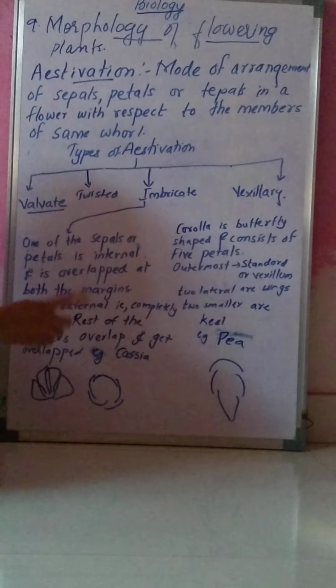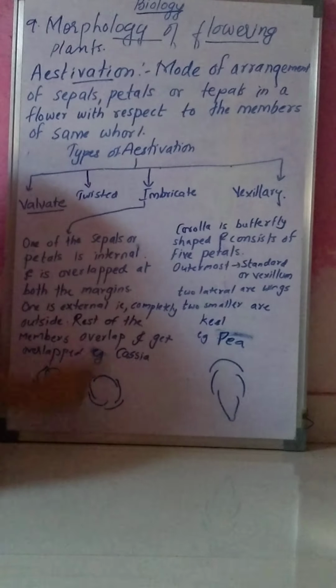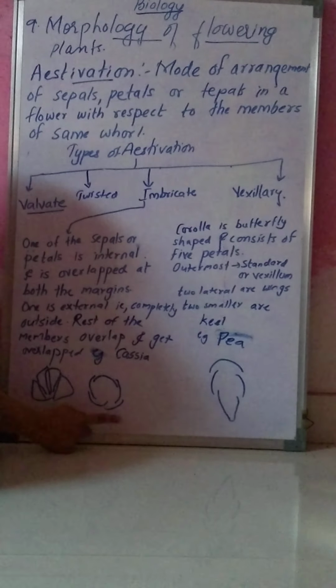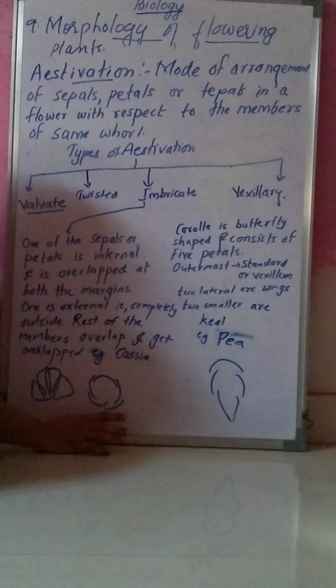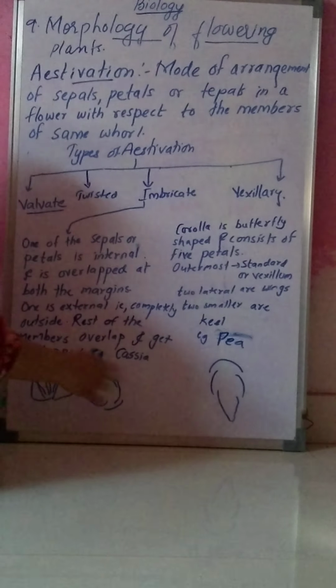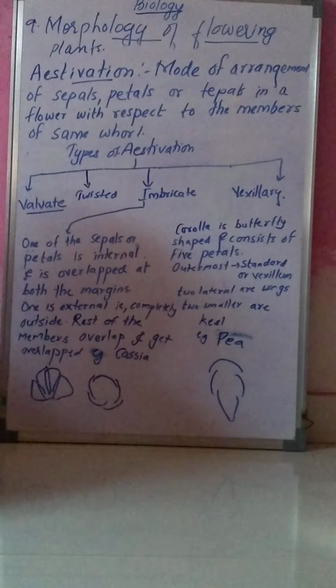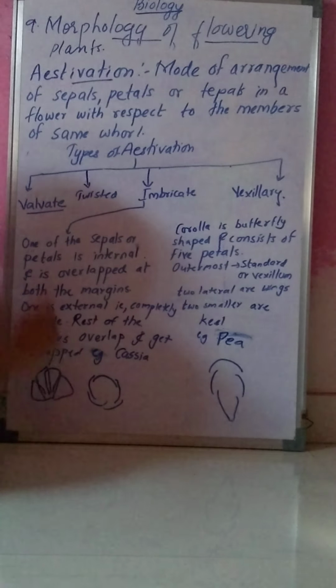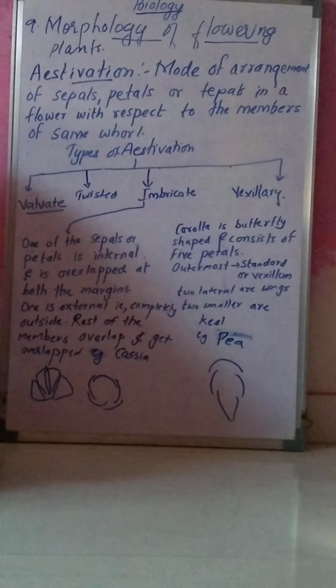Okay, what is imbricate aestivation? One sepal or petal, you can say, is totally inside, one is totally outside, and the rest of the members are overlapping each other. The example is Cassia. The next aestivation is known as vexillary aestivation.